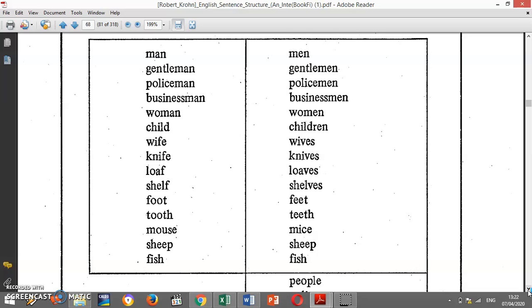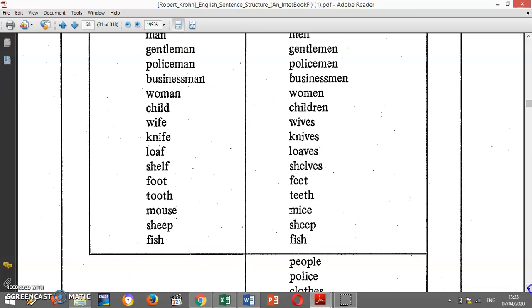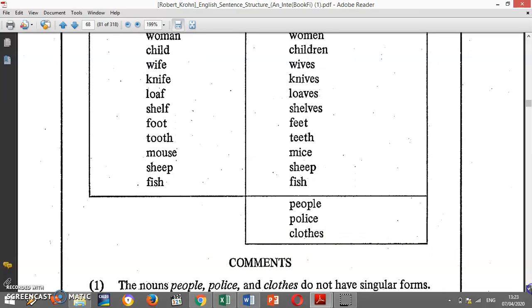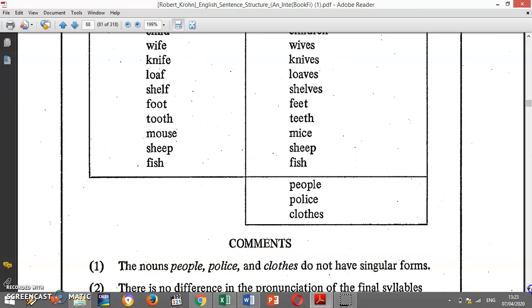Jadi di sini itu ada juga kata benda yang bahkan tidak berubah ketika dia menjadi kata benda plural. Seperti itu. And then here, there are also people, police, and clothes.